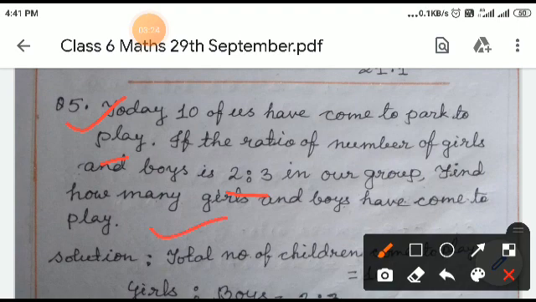So total number of boys and girls equal to 10. First term for the girls and second term for the boys. Ratio of girls and boys equal to 2:3. We have to find the number of girls and number of boys, that is individual numbers.